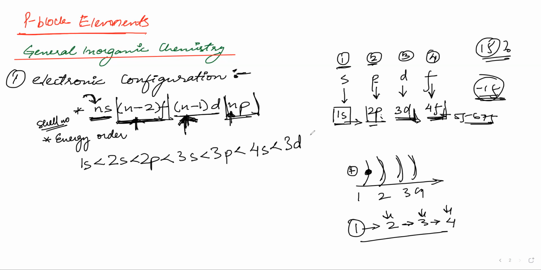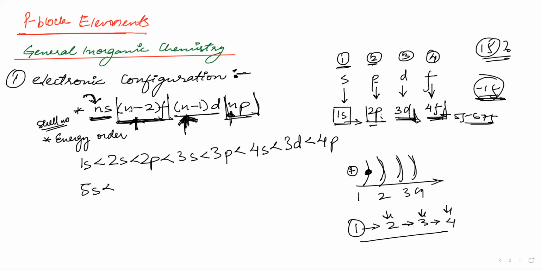After that, we will be having 4p. We are putting 4 here. So this is the way to understand the electronic configuration. Now you can see how easily we can put this. Up till 4p is finished. Now we will start with 5, so this will be 5s.